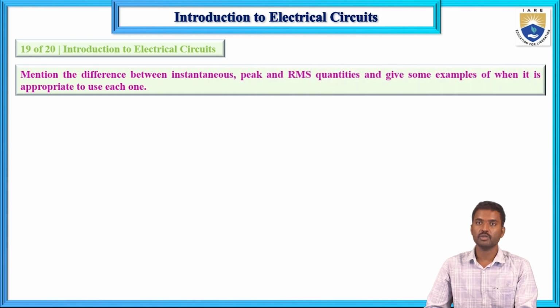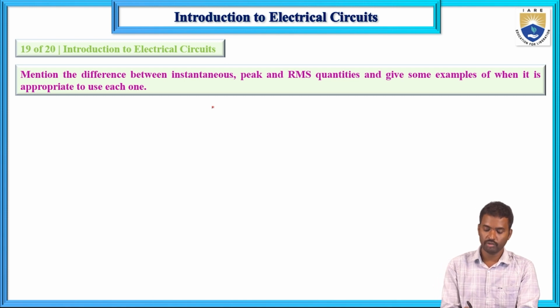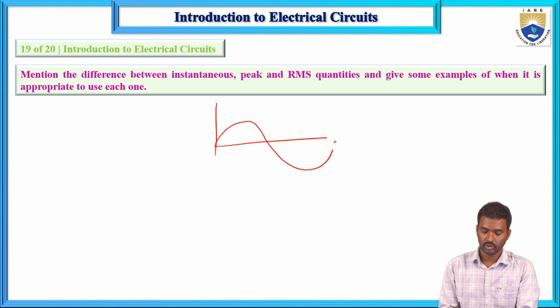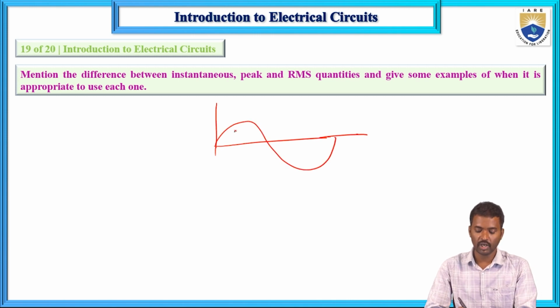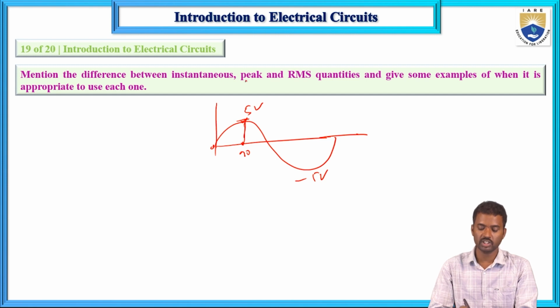Next, mention the difference between instantaneous, peak and RMS quantities and give some examples of when it is appropriate to use them. If it is a sine wave, suppose the peak is 5 volts and the negative peak is minus 5 volts. The value at the instant of 90 degrees is 5 volts, so that is the instantaneous value.